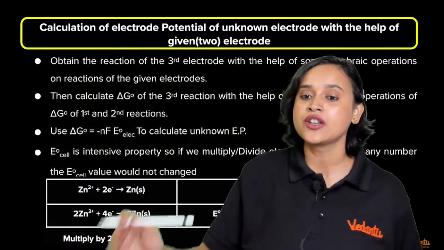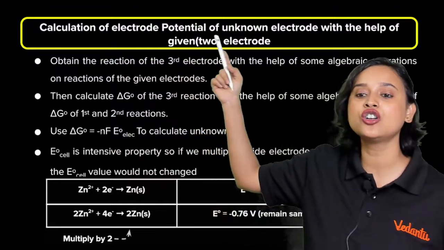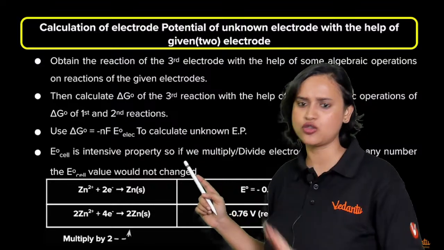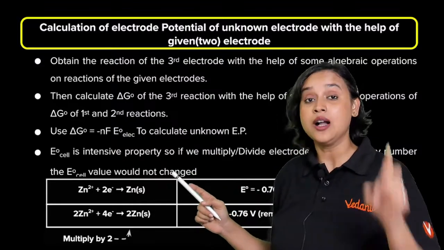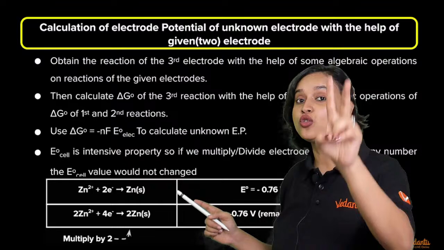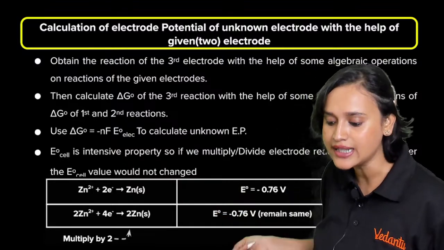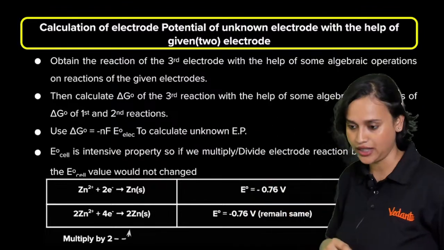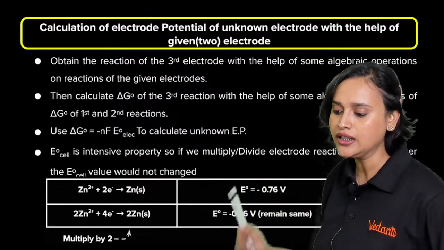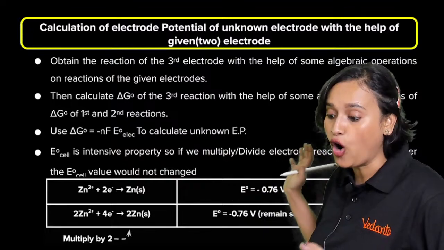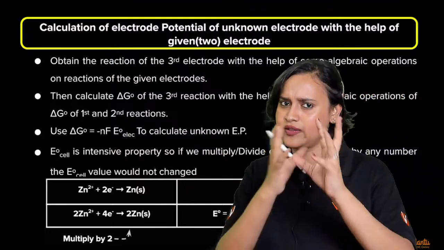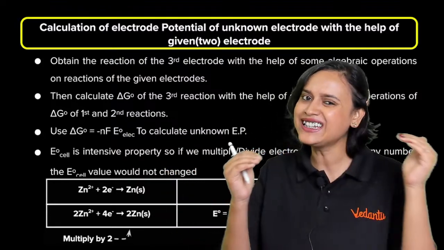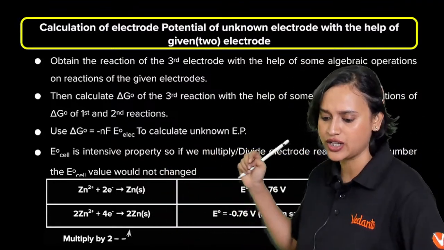So here what we are doing is calculation of the electrode potential of an unknown electrode. Let's say we have an electrode and we do not know its potential, but we also have two given electrodes. So how do we calculate it? First of all, we will obtain the reaction of the third electrode with the help of some algebraic operations. We will make some algebraic equations and take three equations, so we will have a third equation.